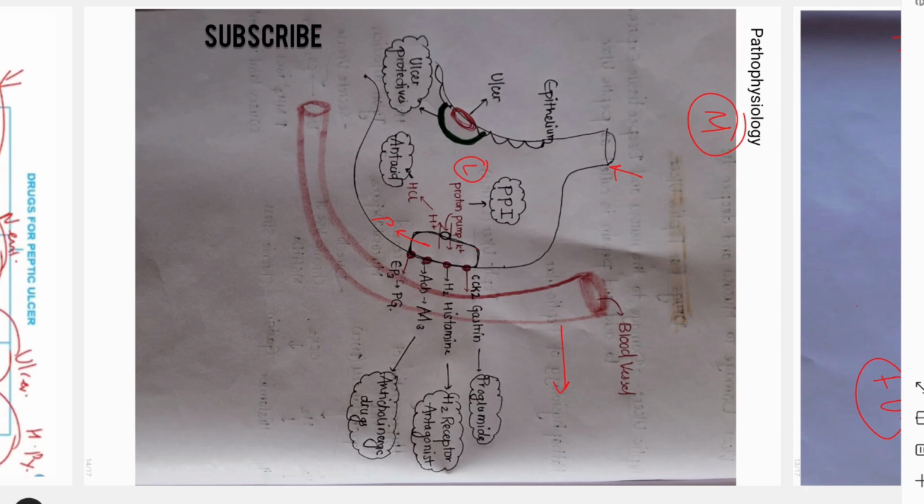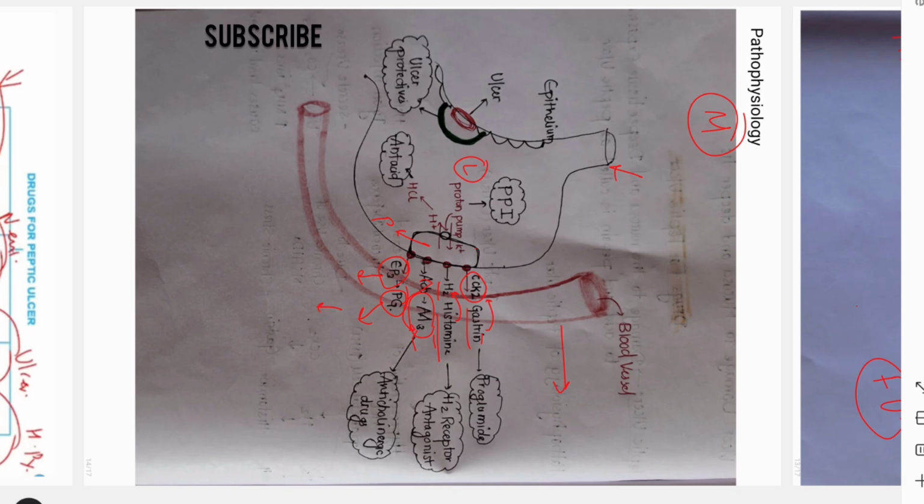First of all, we will see the parietal cell. There are three receptors: histamine receptor, M3 receptor, and CCK2 receptor. Gastrin stimulates the CCK receptor and increases secretion, histamine acts on the H2 receptor and acetylcholine acts on the M3 receptor. Here again one more receptor is present, called the EP3 receptor, which is sensitive to prostaglandin, and this decreases HCl secretion. This is the exception. All these three, gastrin, histamine and M3, increase HCl secretion, but prostaglandin decreases HCl secretion.